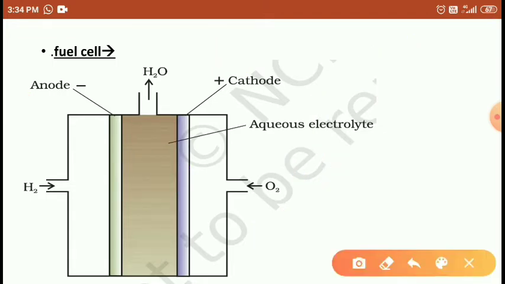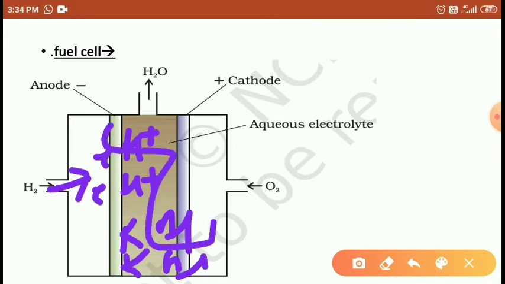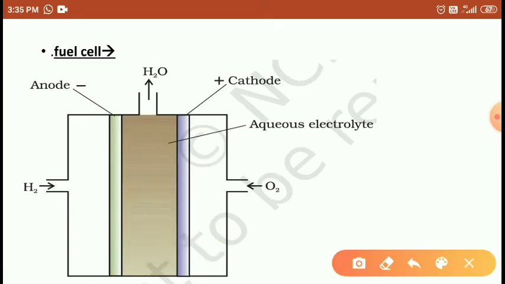It means the hydrogen gas leaves behind two electrons, and itself jumps into the solution as hydrogen ions. These hydrogen ions react with the hydroxide present in the water, so it forms one H2O. This is another H2O. H2O is eliminated. Right students?